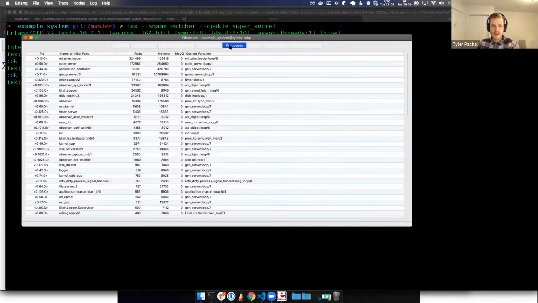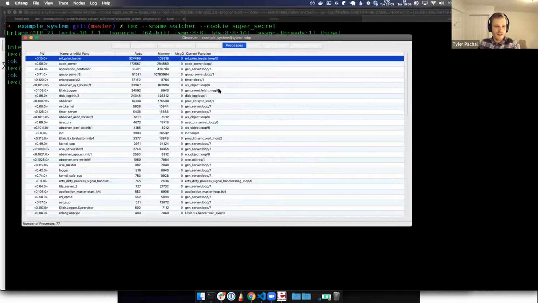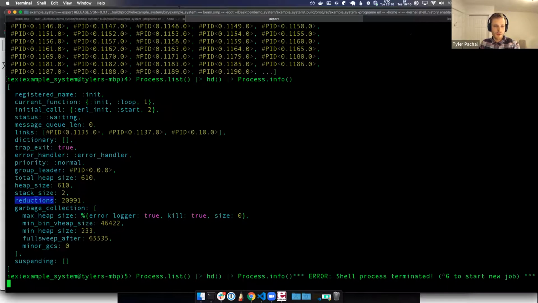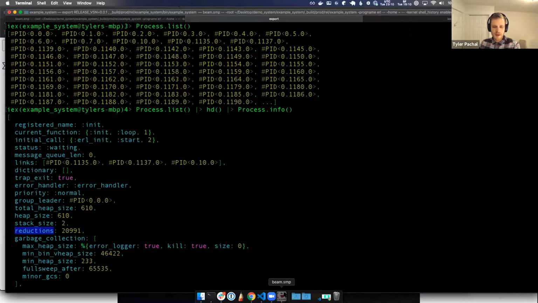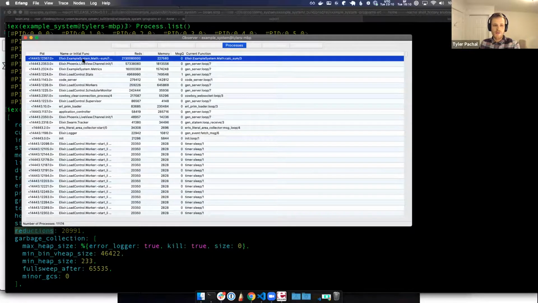And we can verify that by heading over to this list of processes, which is going to do the same thing. Oh, it's really slow too. This list of processes here is just a visual representation of what we already saw over here with this list of processes. And sorting by those reductions shows us that we have one process that is by far doing way more CPU usage than any of the other ones.